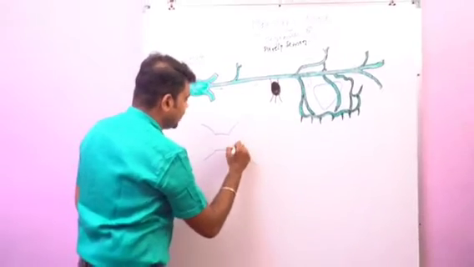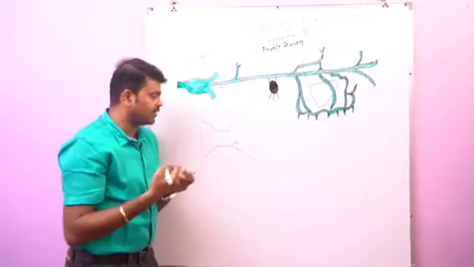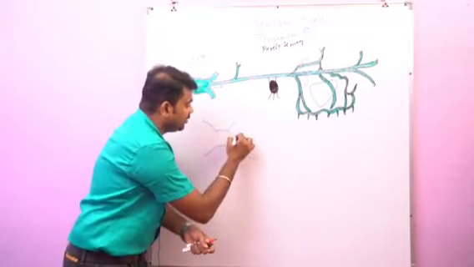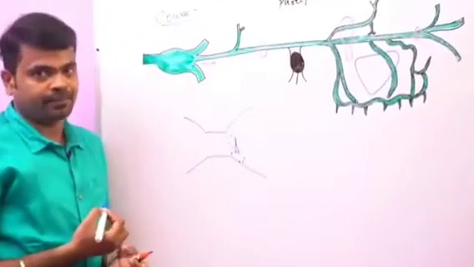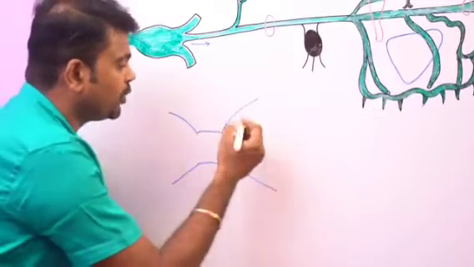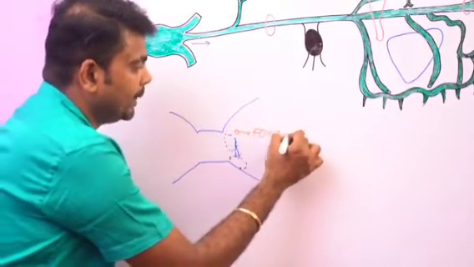It passes along the lateral wall of the cavernous sinus and leaves the middle cranial fossa through an important foramen, the foramen rotundum.